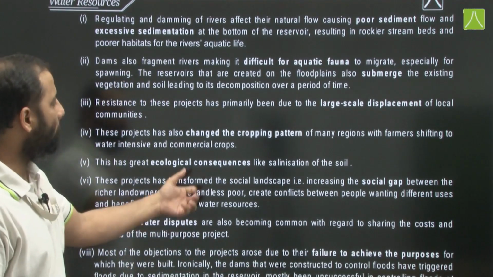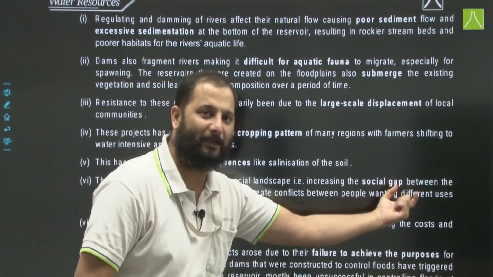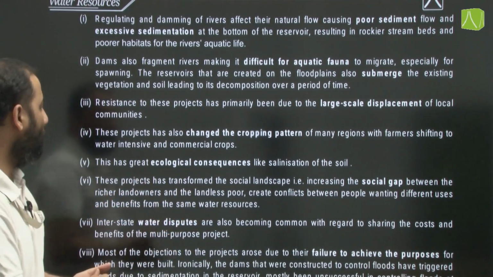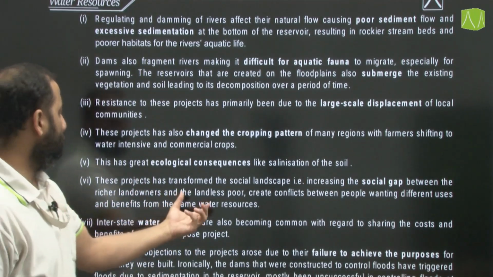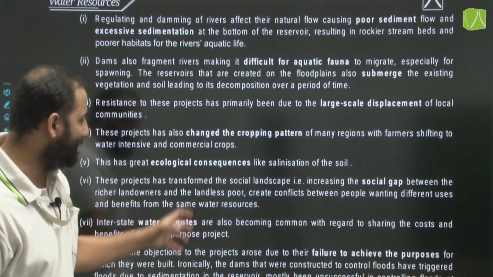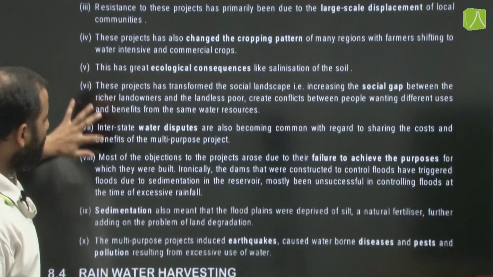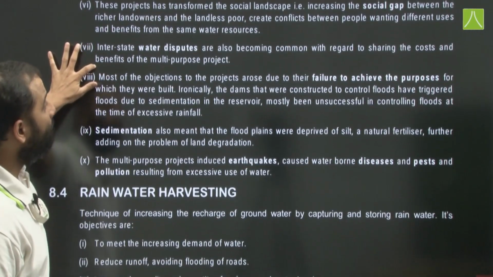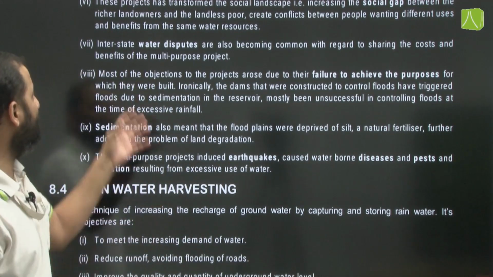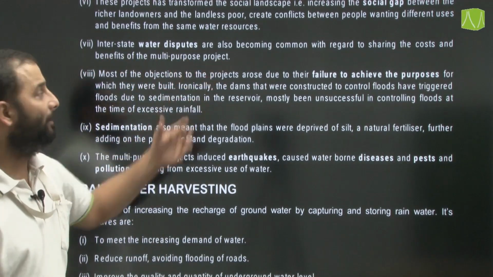These projects have transformed the social landscape, increasing the social gap between the rich landowners and the poor or landless farmers, creating conflicts between people wanting different uses and benefits from the same water resources. Interstate water disputes have also become common with regard to sharing the cost as well as benefits of the multi-purpose projects.